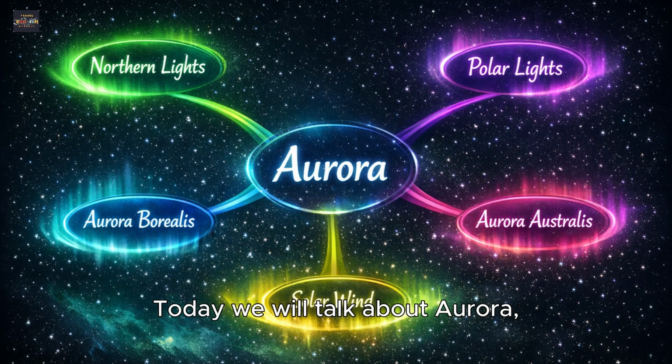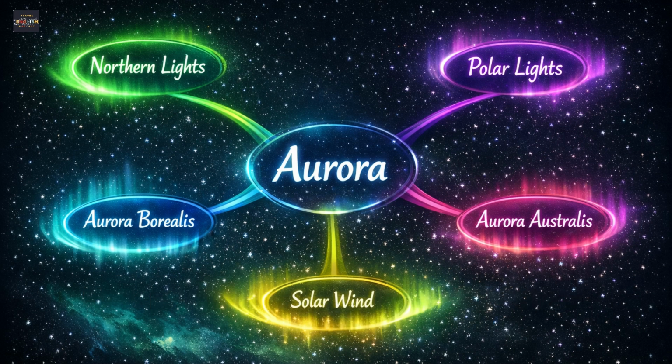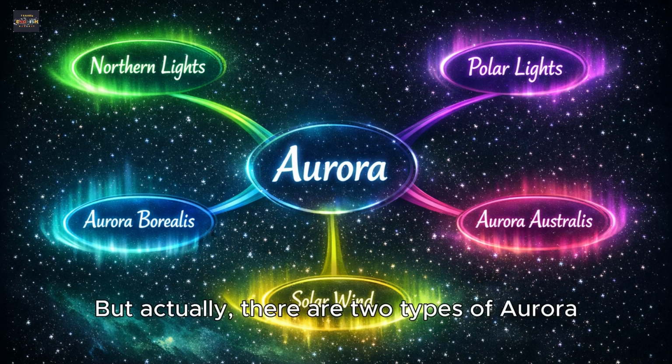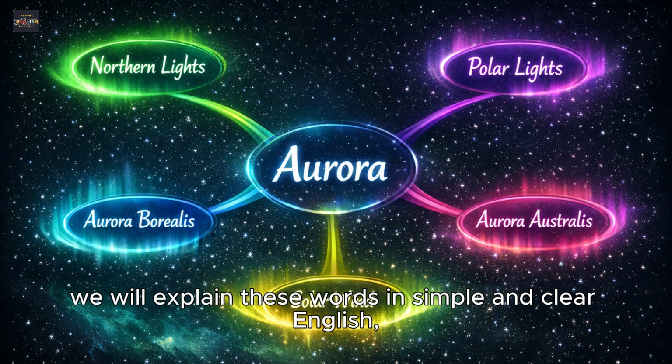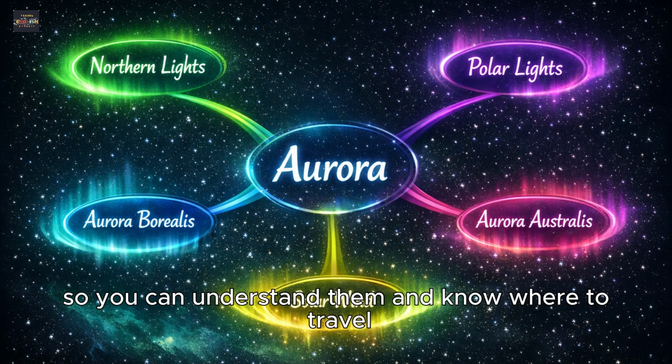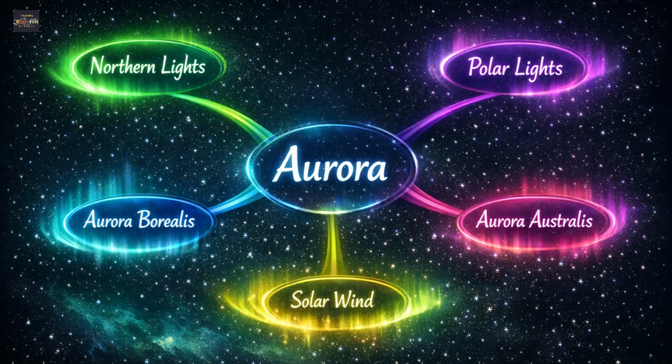Today, we will talk about aurora, polar lights, and solar wind. Many people think there is only the northern lights. I used to think that too. But actually, there are two types of aurora. In this episode, we will explain these words in simple and clear English, so you can understand them and know where to travel if you want to see this beautiful light in the sky.